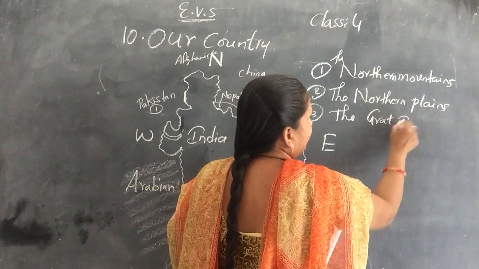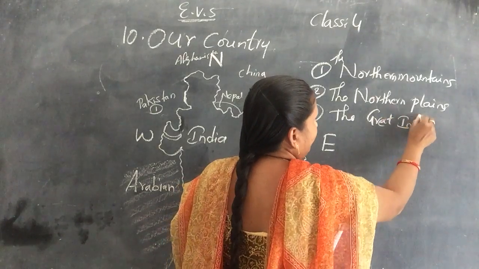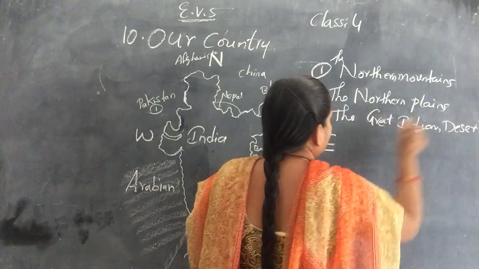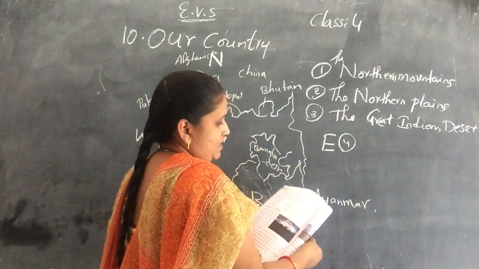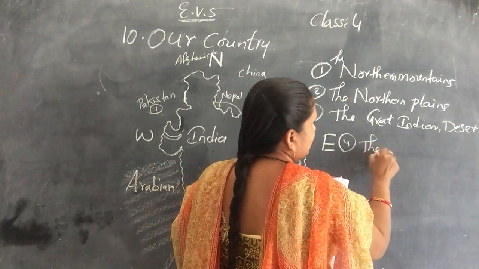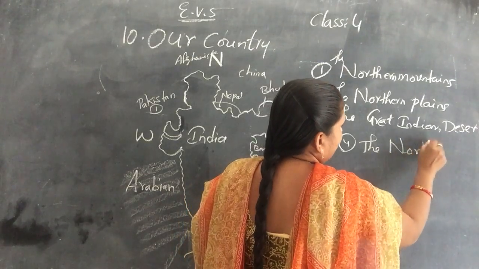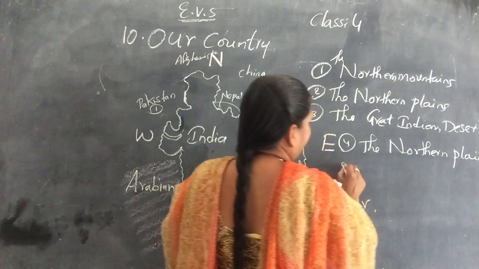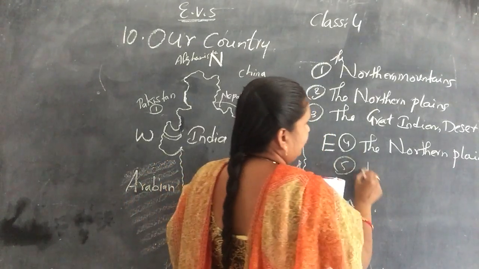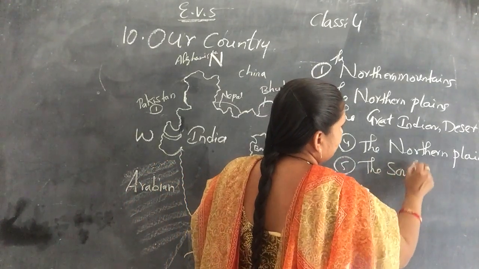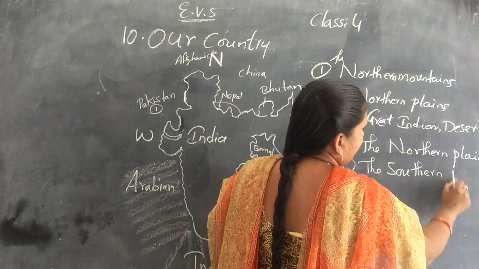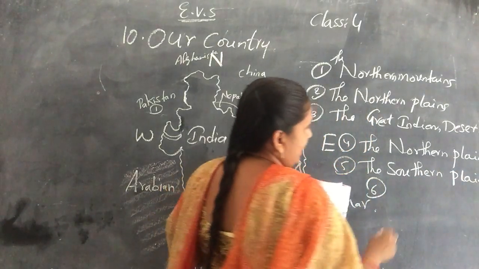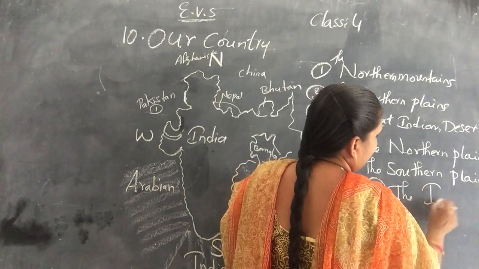Fourth is the Southern Plains. Fifth is the Coastal Plains. And sixth is the Islands.